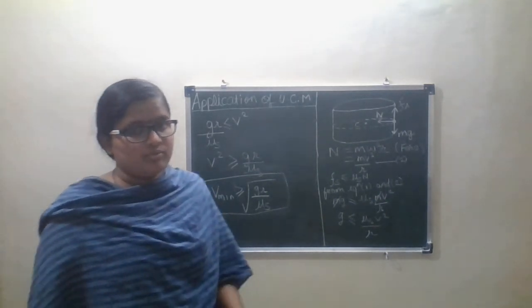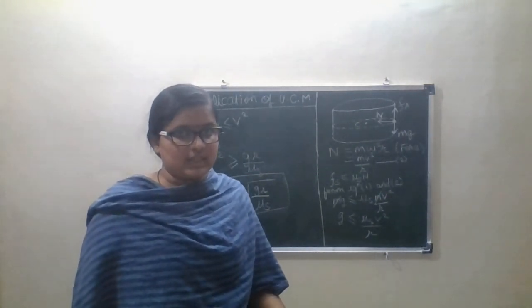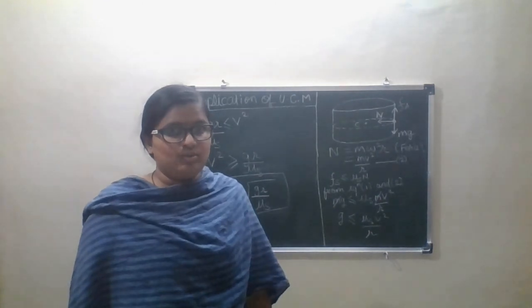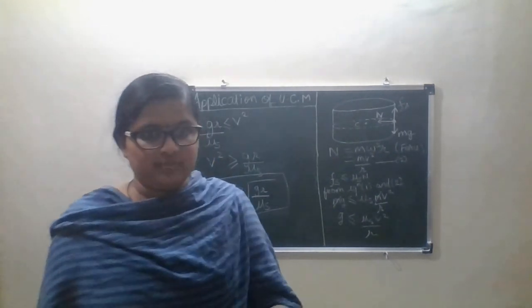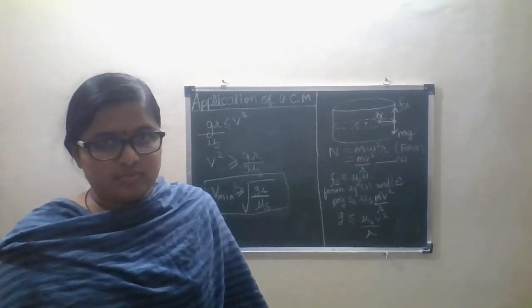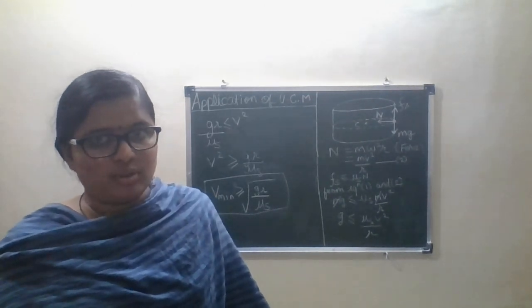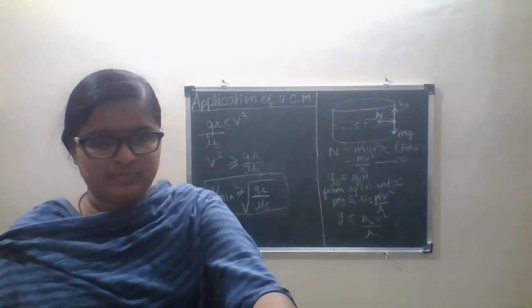Okay. Now the second example, the second application of uniform circular motion we will see, that is banking of road, or banked road.